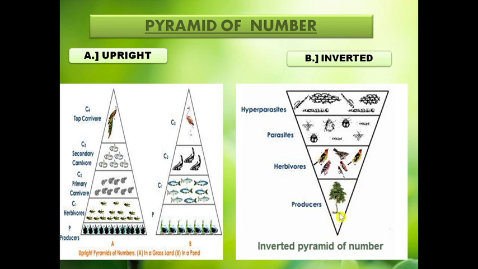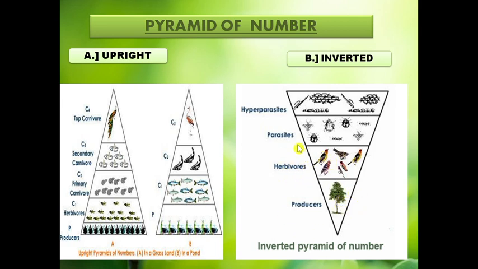So the number of trees is small, and the herbivores surviving on the tree are of the same number or more, so they cover a large area. The parasites at the next higher level are even more in number, and hyperparasites are the most in number. That's why this pyramid has an inverted shape, with a broad apex and a pointed base.